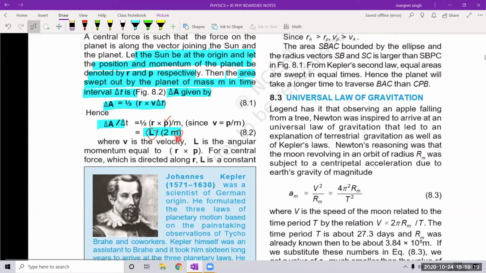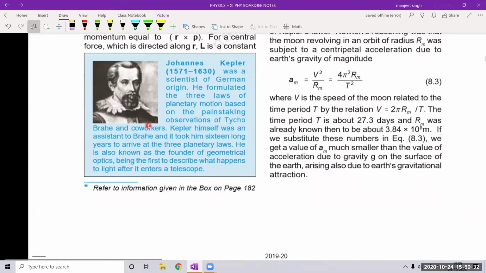This formula is to be remembered. Sometimes it is asked directly in the question. Delta A upon delta T, the areal velocity, is equal to L by 2m, where L is the angular momentum of the planet and m is the mass of the planet.